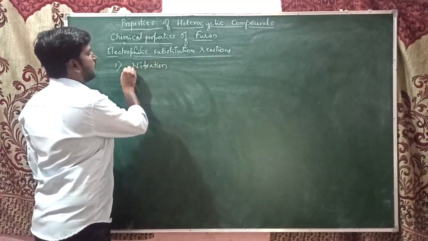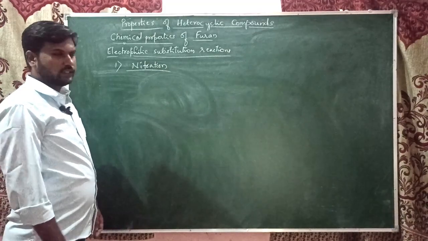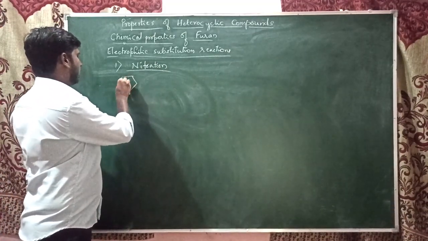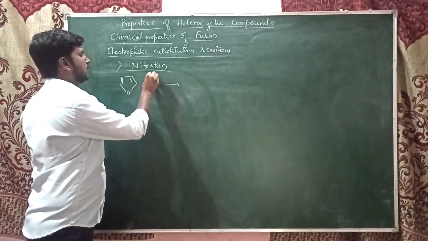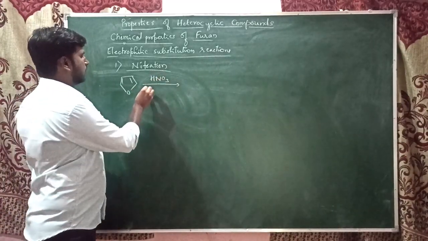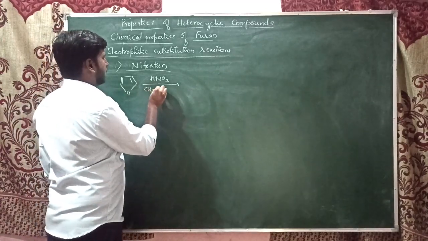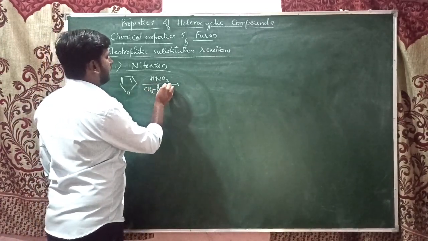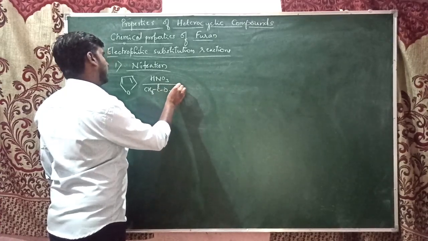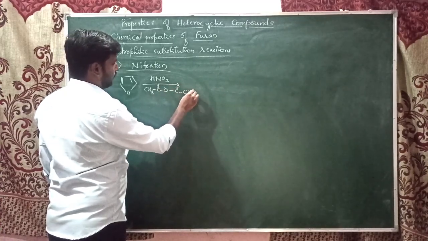Here the nitronium ion will replace the proton in the furan. So furan, when it undergoes nitration using HNO3 in presence of acetic anhydride, as usually takes place for the pyrrole.